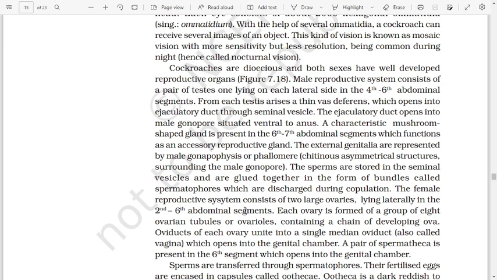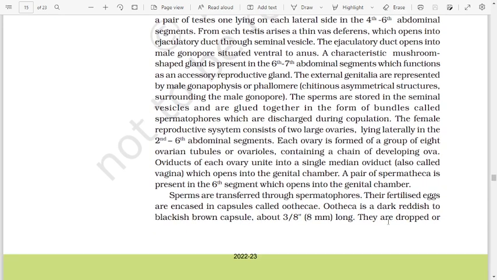The female reproductive system consists of two large ovaries lying laterally in the second to sixth abdominal segments. Each ovary is formed of a group of 8 ovarian tubules or ovarioles containing a chain of developing ova. The oviduct of each ovary unites into a single median oviduct, also called vagina, which opens into the genital chamber.